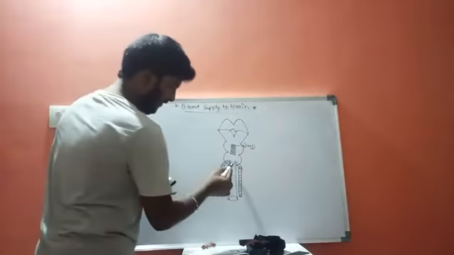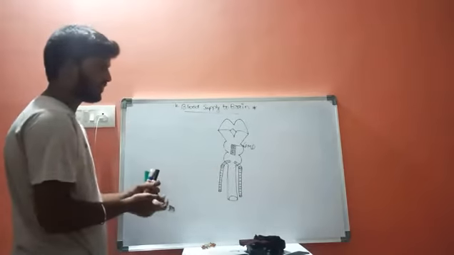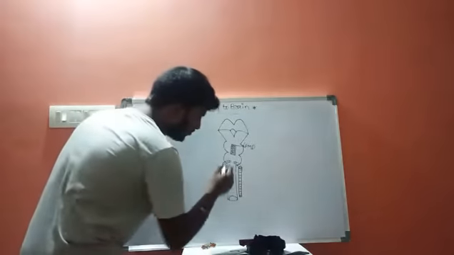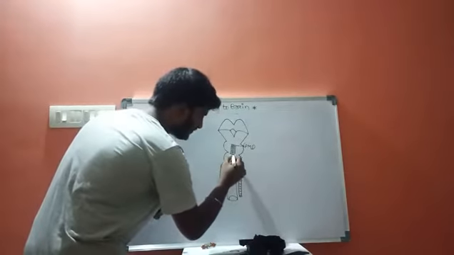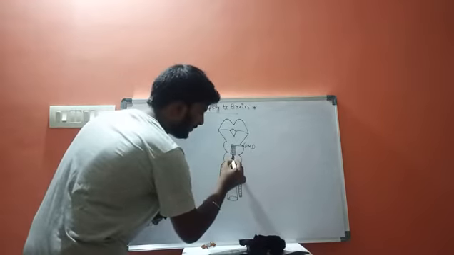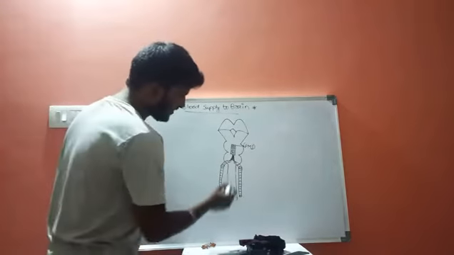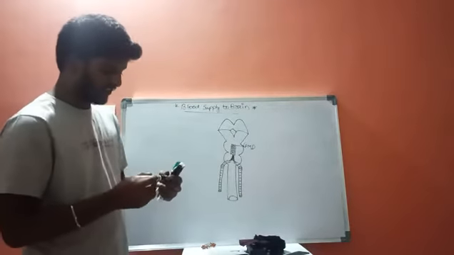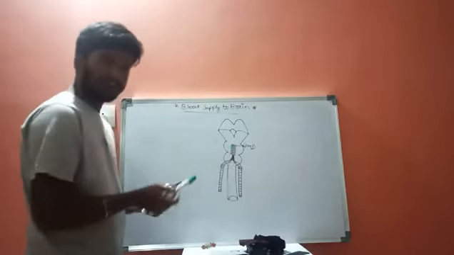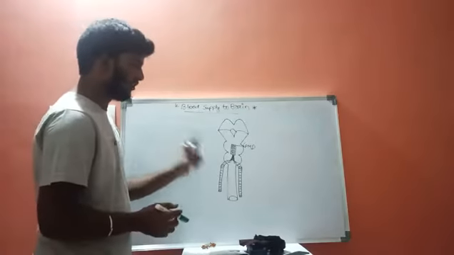Now, whenever these two vertebral arteries enter and tear through these three layers of the central nervous system, they enter the medulla and reach the pontomedullary junction. Then these two arteries are joined together, resulting in the formation of one special unique artery.